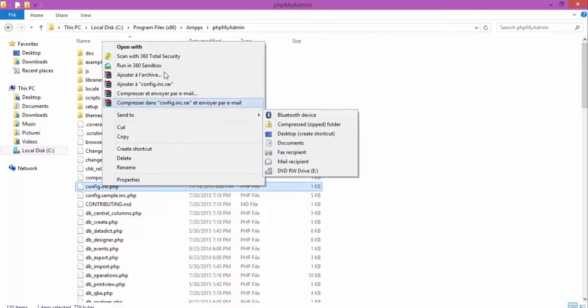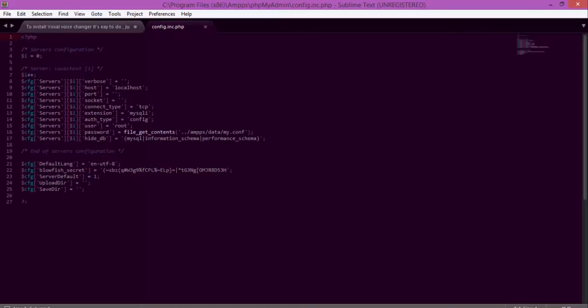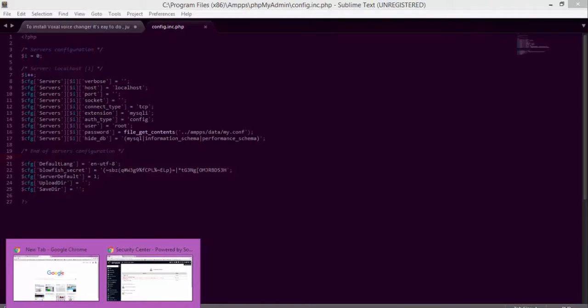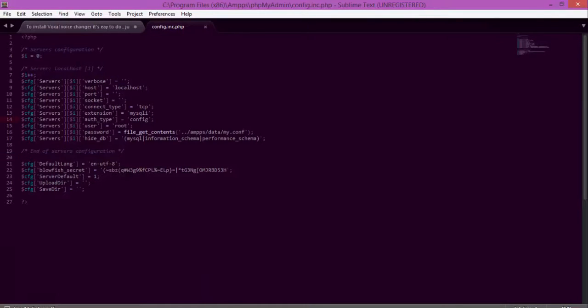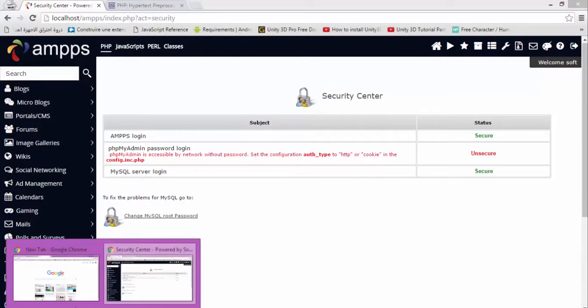Now open with, I'm going to choose a simple text editor. Auth type. And now we're going to add HTTP, or you can also add cookies like what is over here.